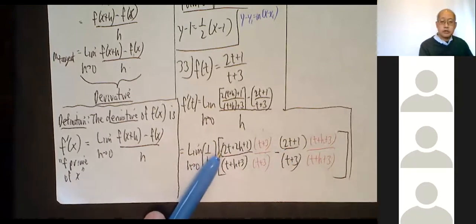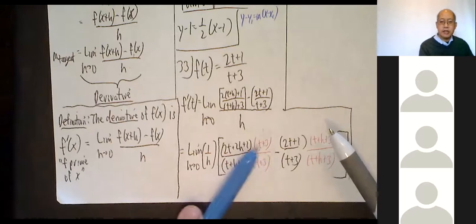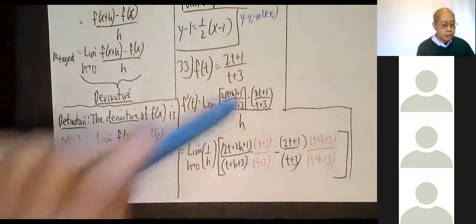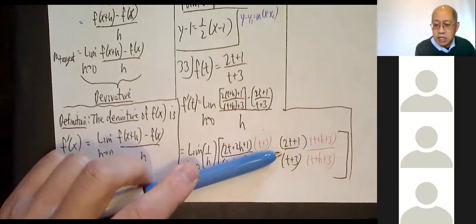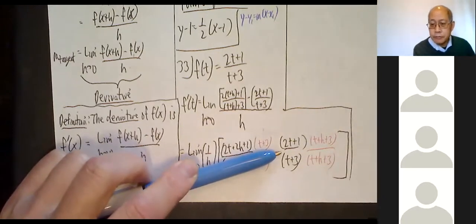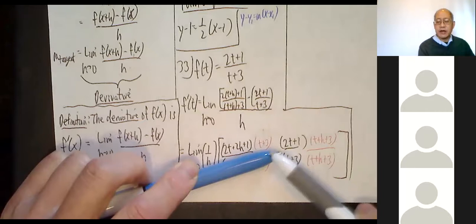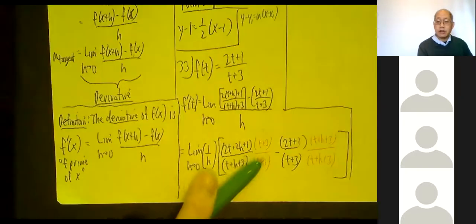I'll trust your algebra is good. If I distribute all of this, I will have 6 terms that are all positive. Do you agree with that? Everything's positive. Now there's a minus, so all 6 of those are going to be negative when I distribute.